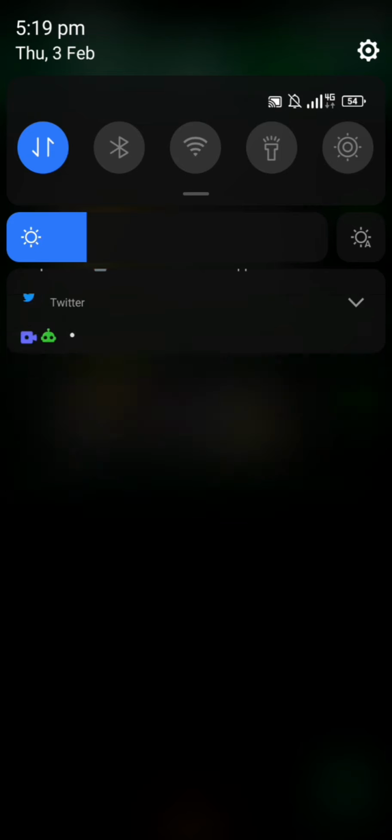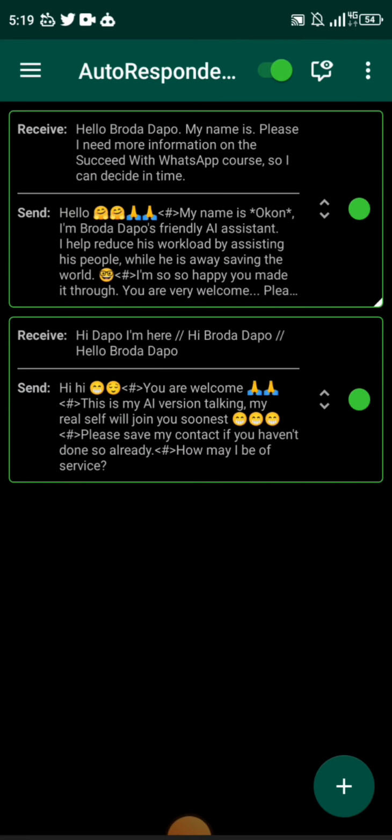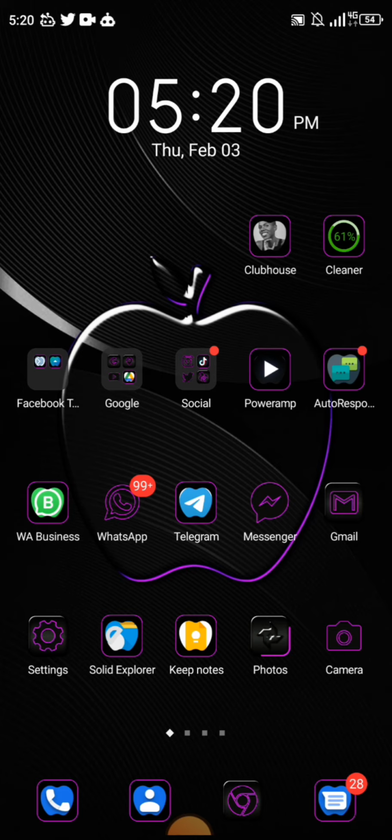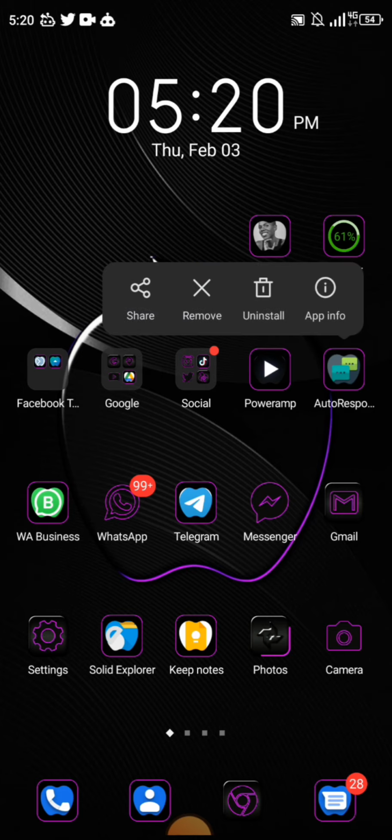that reminds me, please let me quickly say this. The WhatsApp autoresponder works by monitoring your notifications, and then when it sees a WhatsApp notification that fits the rule that you have created, it will respond. So now, when you first install the app, it's going to ask you to grant it notification access. So you have to turn that on. Let me see if I can find the permission here.